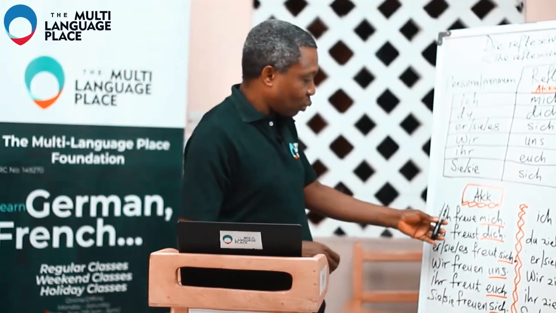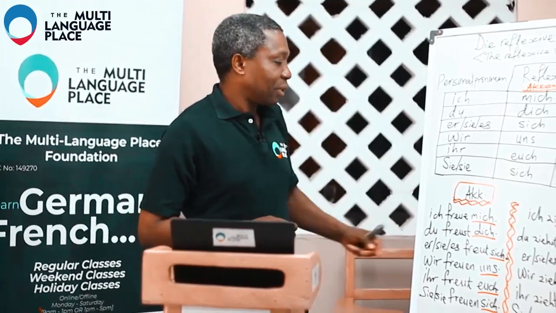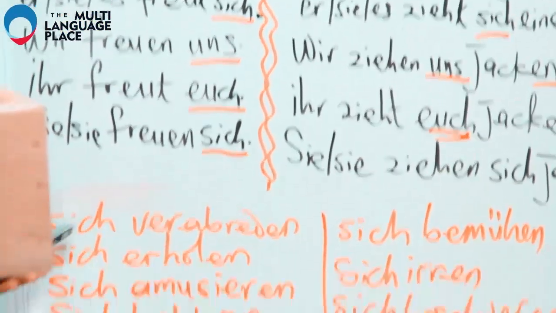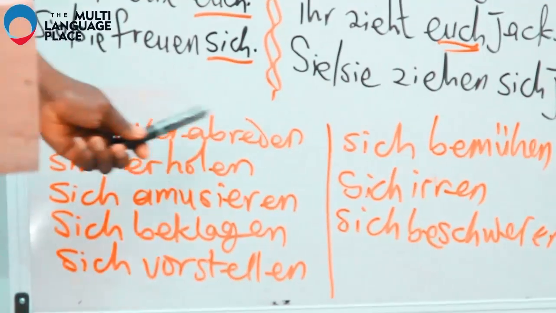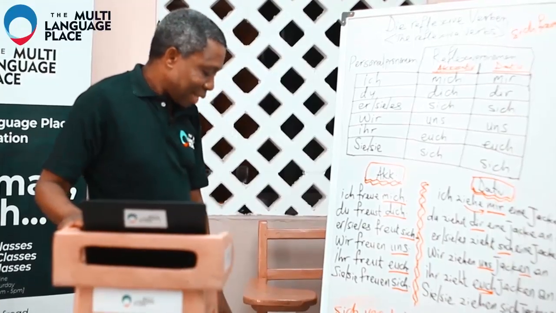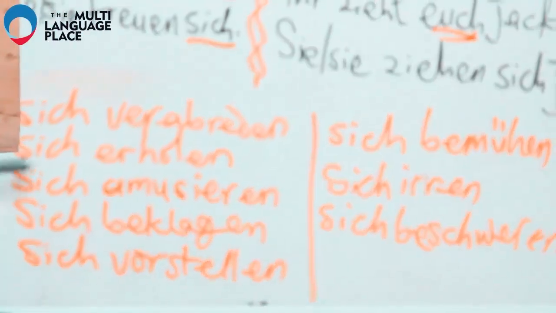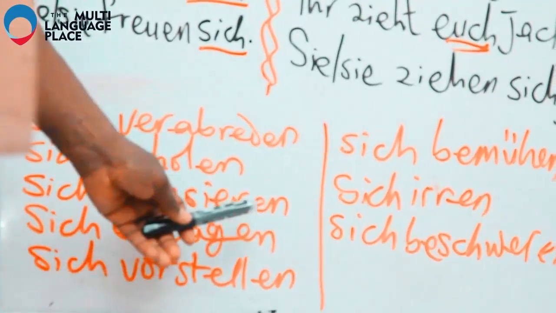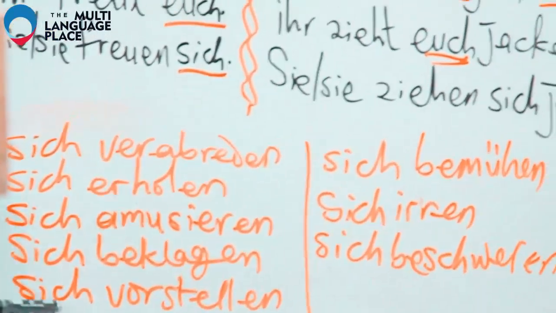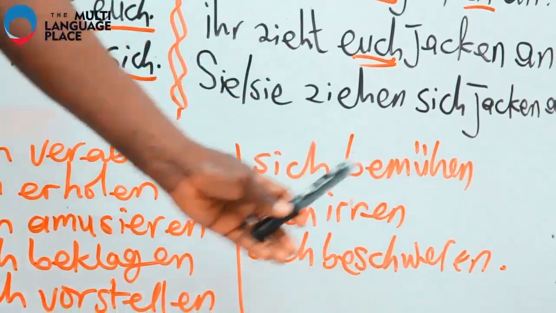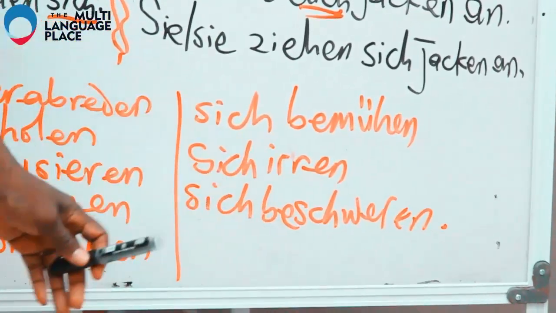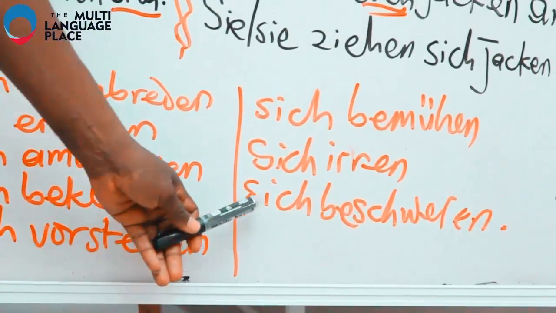Number one, apart from sich freuen, we have sich anziehen, sich verabreden, sich erholen, sich amüsieren, sich beklagen, sich vorstellen, sich bemühen, sich irren, sich beschweren.